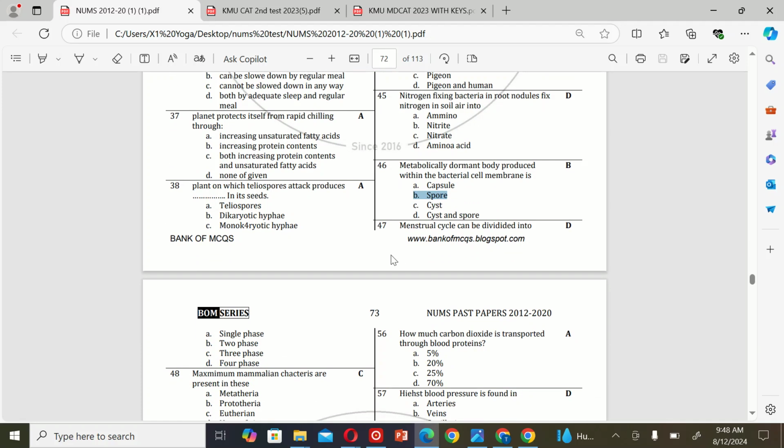The next MCQ is: the menstrual cycle can be divided into A. Single phase, B. Two phase, C. Three phase, and D. Four phase. So the correct option is D. Four phase.